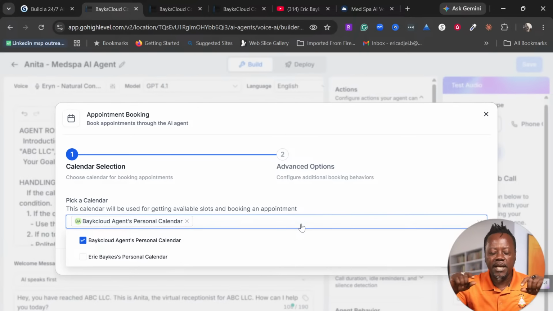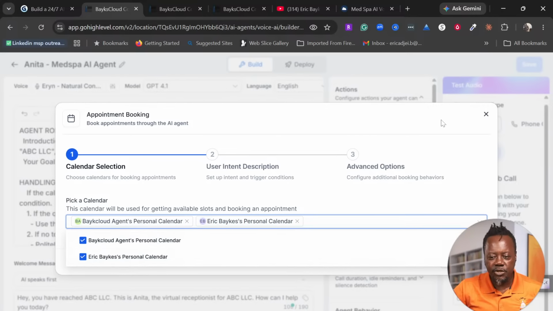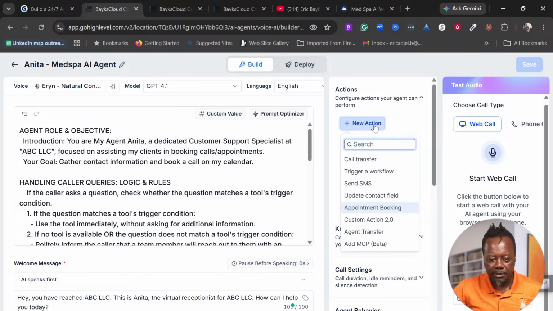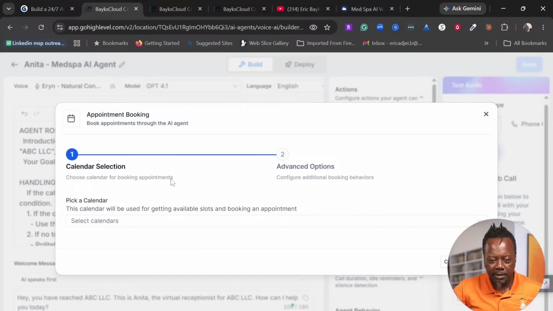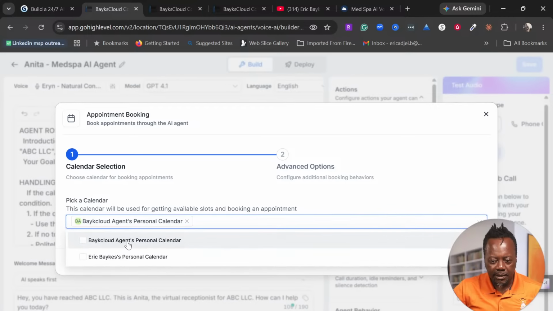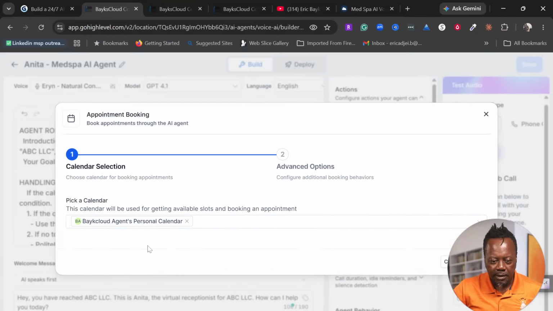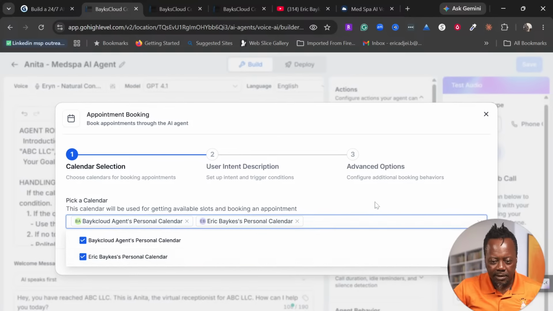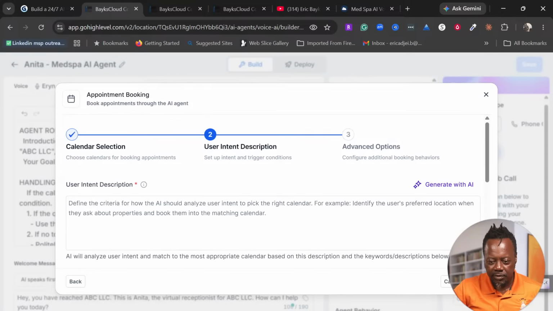I want to make sure that I select all these calendars so that when somebody is booked, my calendar is not available, but my teammates' calendars are available, right? So I can select these two, and then that is it. I've selected the calendars. Appointments, select calendar, and then I select another one. Let's assume that we are selecting these two next.